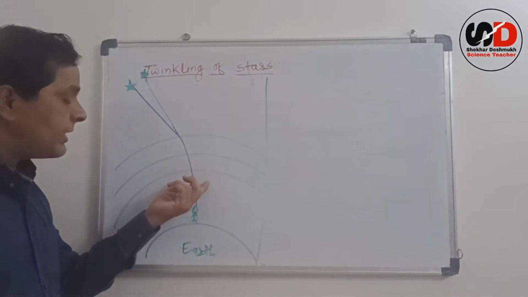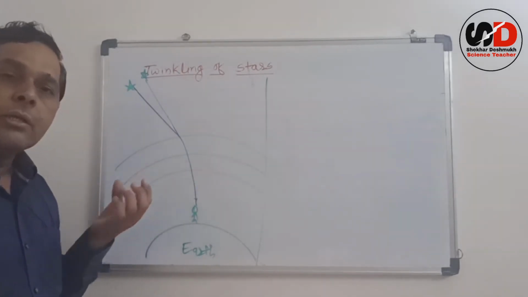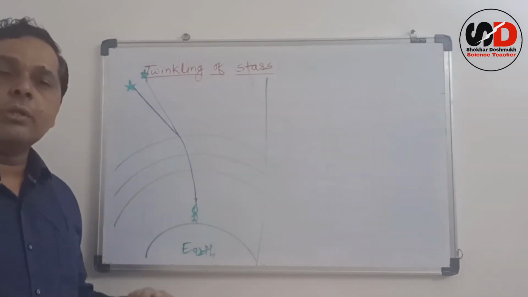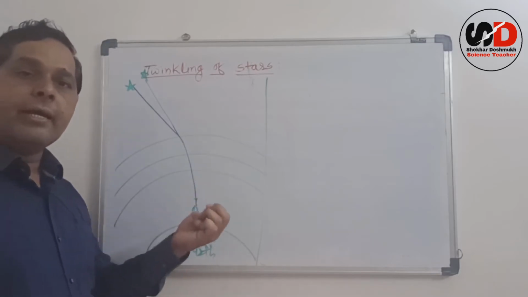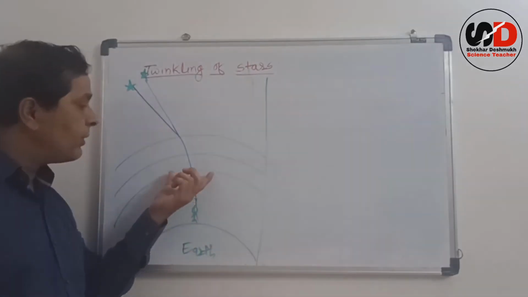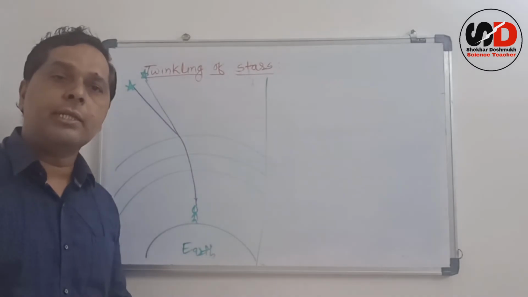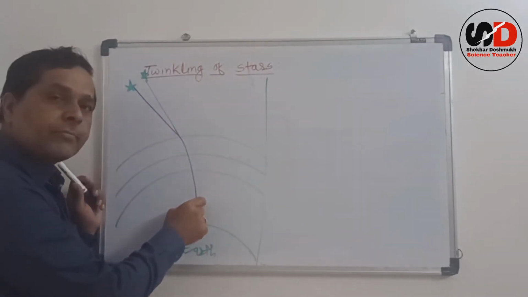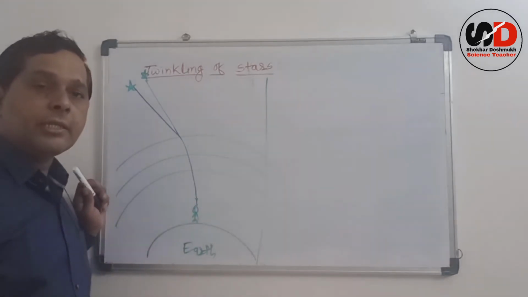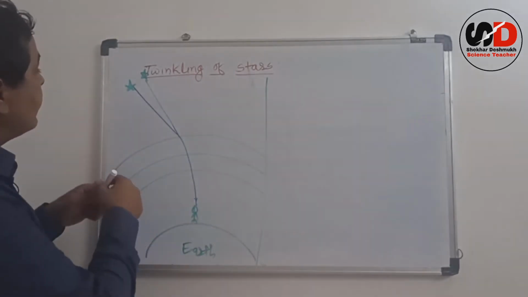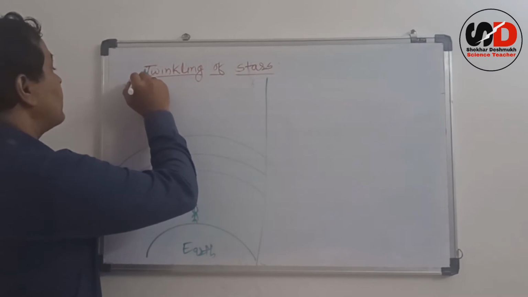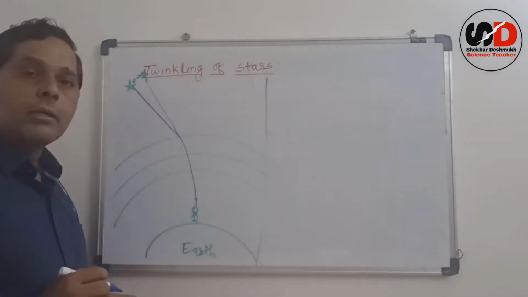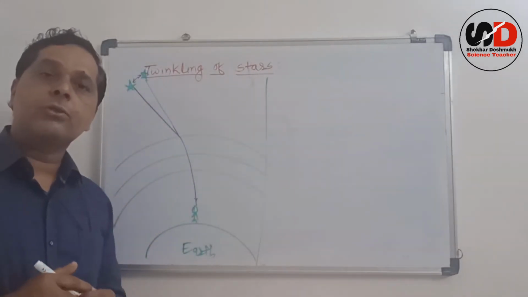And as it is not a stationary medium, due to the change in temperature, due to the change in atmospheric air, the refractive index of the air also changes continuously. And therefore the light reaching us also changes continuously. Or we can say the apparent position of the star also changes.